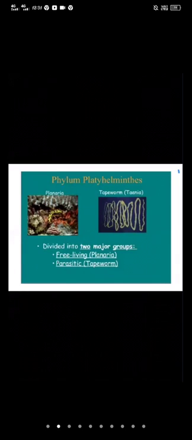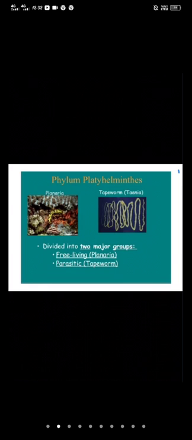In trematodes, many types of larval forms are there, and only Turbellaria have only Muller's larva. Muller's larva is present in Turbellarians, but many types of larval forms are present in the Trematoda. So what is the meaning of Trematoda? Trematodes means having pores, and these are commonly called flukes.